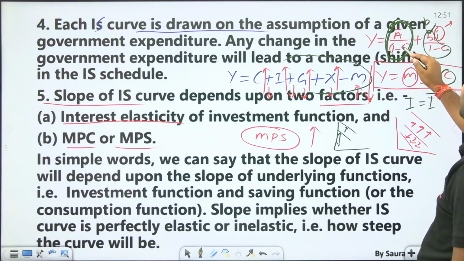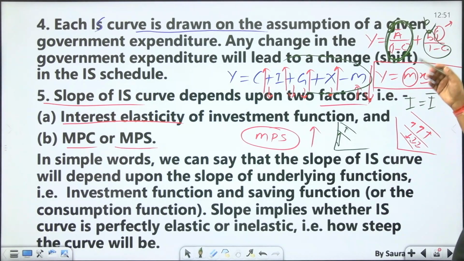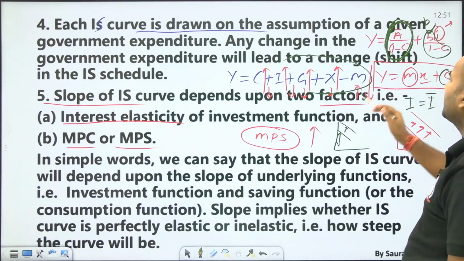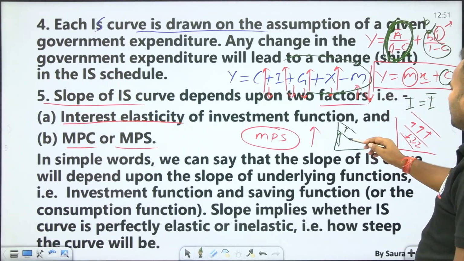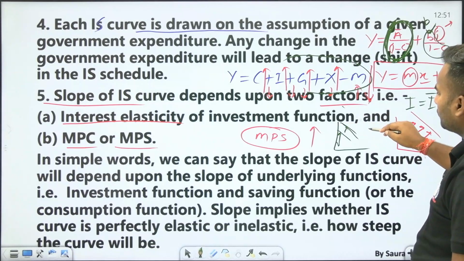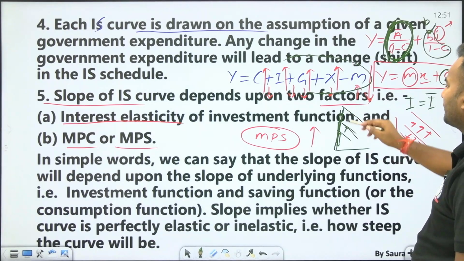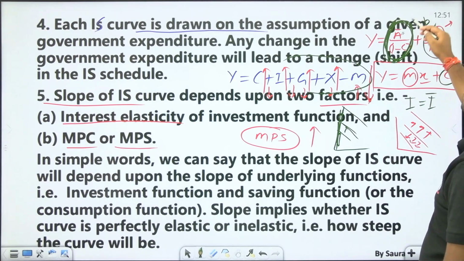If C, the marginal propensity to consume, is more and more, then the fraction of A will be more, so overall this value will be more, and the IS curve will be shifting rightward. Why? Because the overall intercept will be increasing. And what is A?